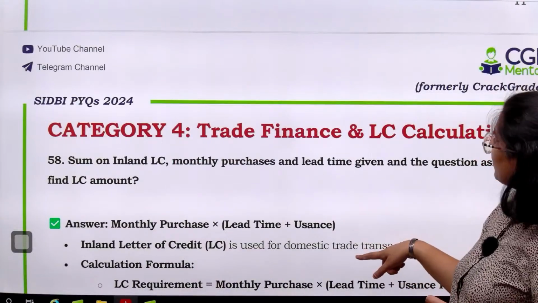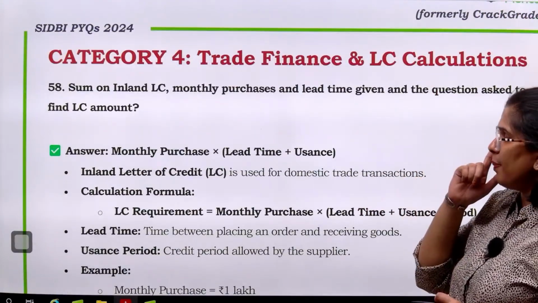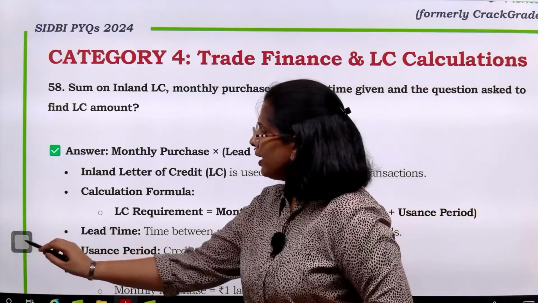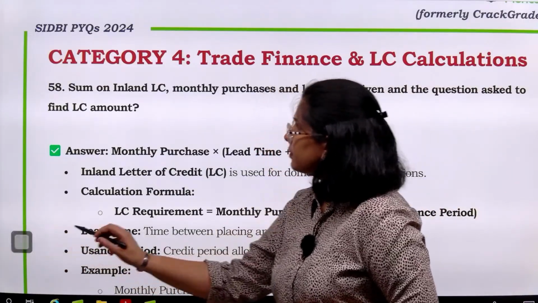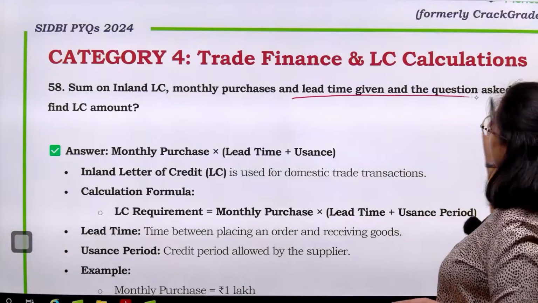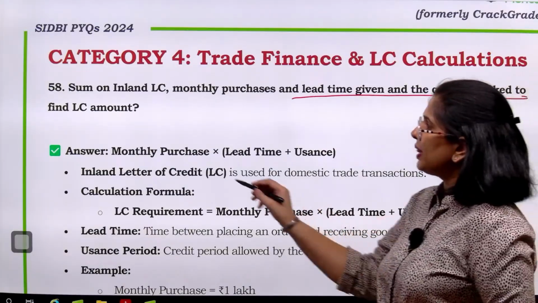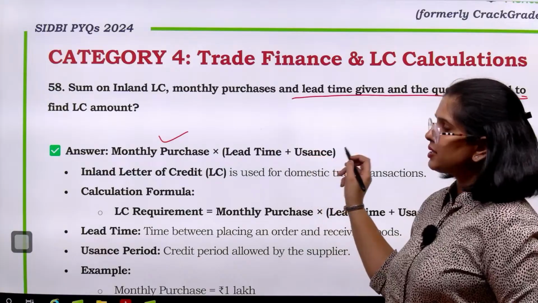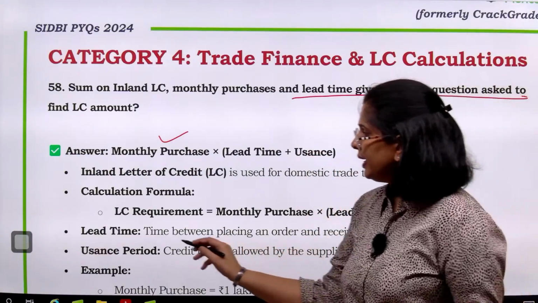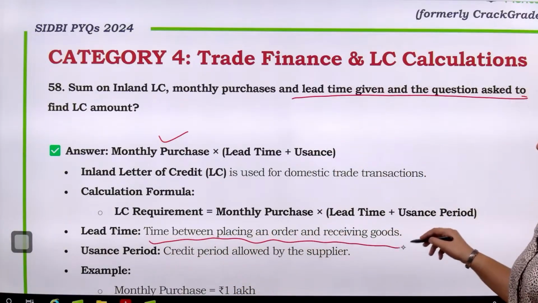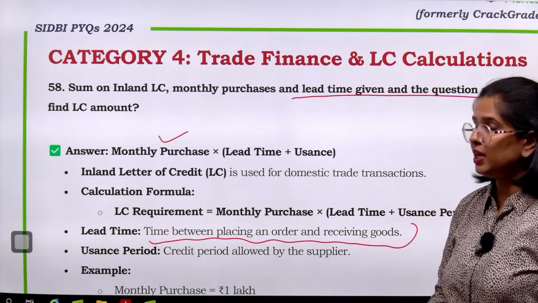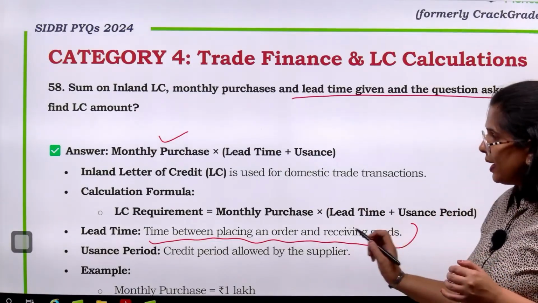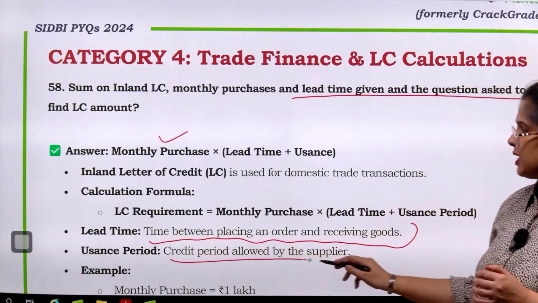Then we have trade finance and LC calculations. तो यहाँ पे आपसे एक सीधा सीधा numerical पूछा गया था. What would be the sum on inland LC? Monthly purchases and lead time given. So यहाँ पे monthly purchase, whatever the amount would be given, lead time plus the usance. अब इसका मतलब क्या होता है? Lead time means the time between placing an order and receiving the goods. देखो, जब तक goods नहीं मिलेंगे और goods मिल भी गए तो उसके बाद में you have the usance period,